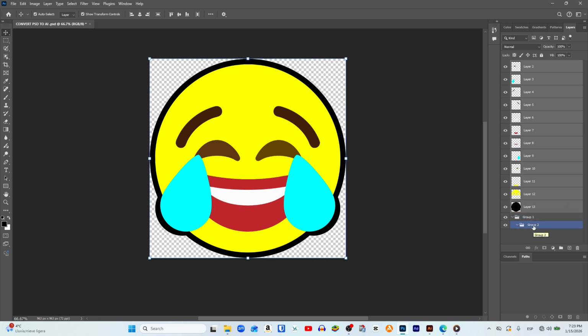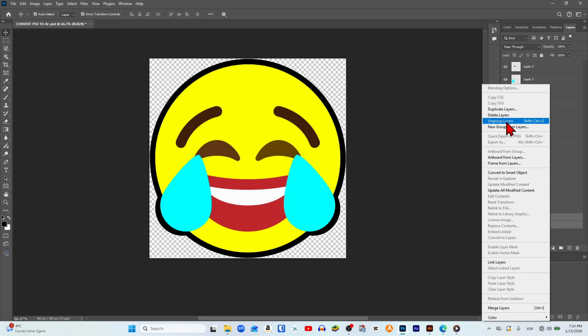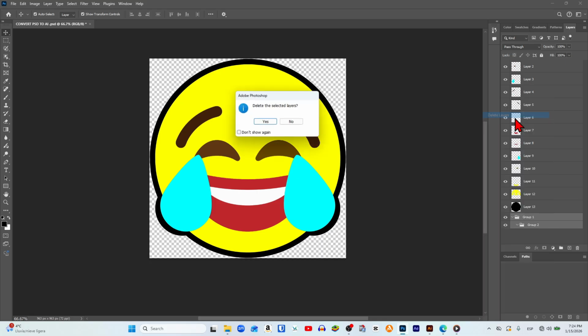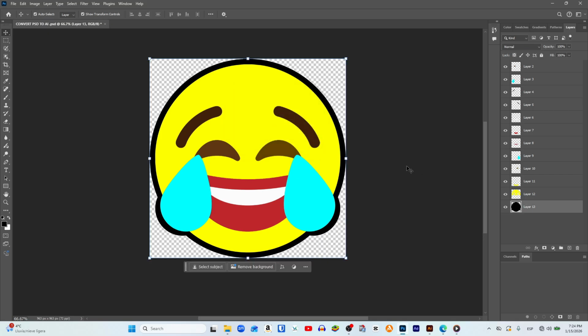Now that these layers are not contained in any group and are independent layers, we select the two groups that are now located at the bottom. We click on one of them, and while holding down the Shift key on our keyboard, we select the other one. We right click on them, and in the drop down menu that appears at the very top, we click on Delete Layers. In the next dialog box, we click Yes, and they are automatically removed.